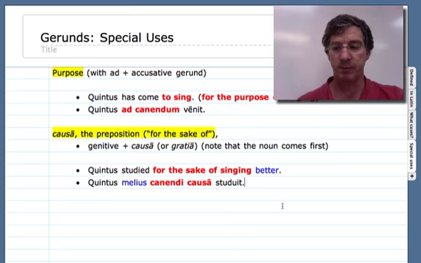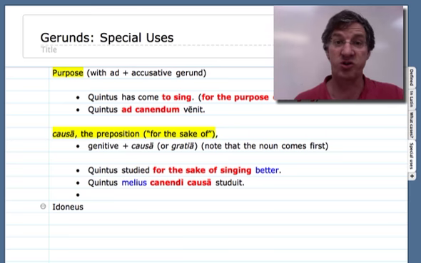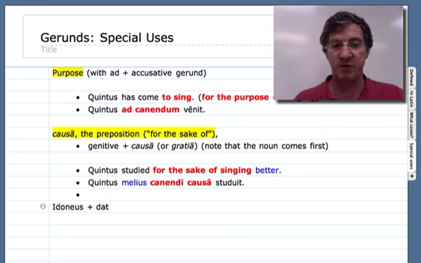There's a final word that we need to know in this one, and it is idoneus. It is a word that means suitable, and it is going to have the dative come after that.